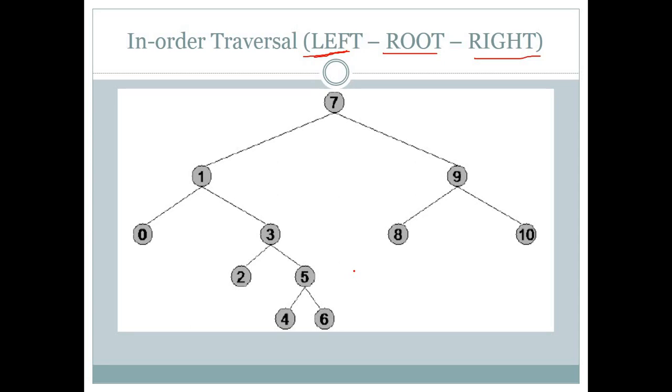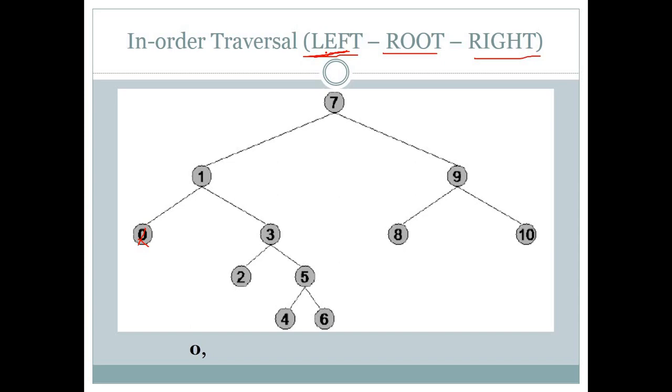Okay, now let's start and understand how we can traverse in-order on this tree. First it says go to the left. So we have to go to the leftmost leaf node in this tree. Our leftmost node is 0. So our first node will be 0.